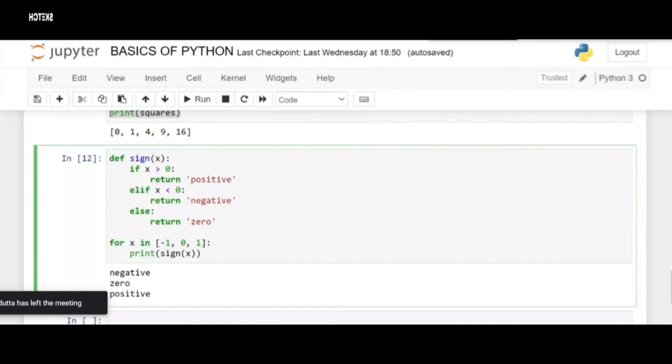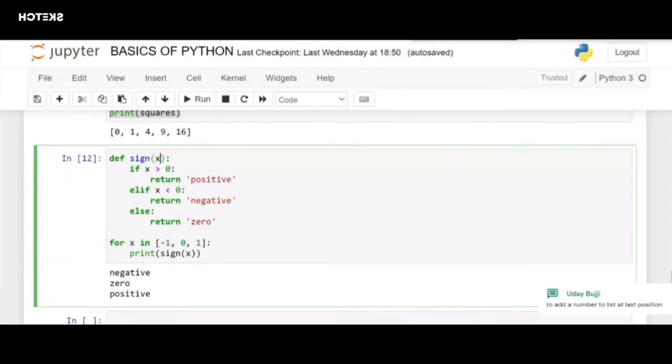So here we have defined a function. In order to define a function in Python, we have to use the keyword def. We need to specify the function name and the argument it takes. Arguments are the values which you pass when you call the function. So here, if x is greater than 0, I have requested the function to return positive. If x is less than 0, negative. Else, which is the case when x is equal to 0, it will return 0.